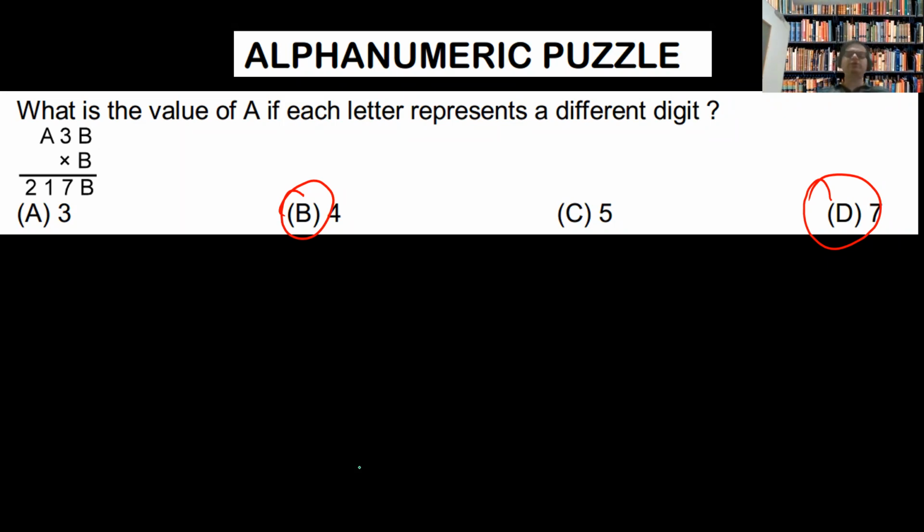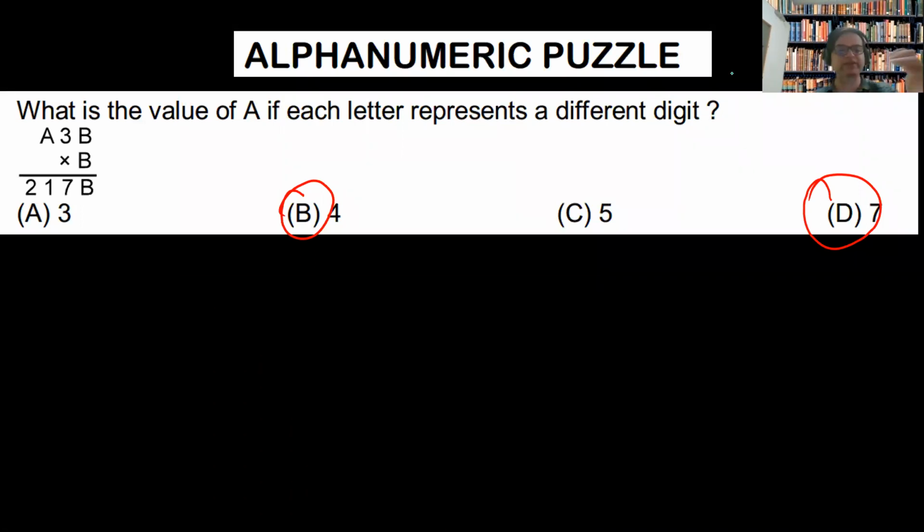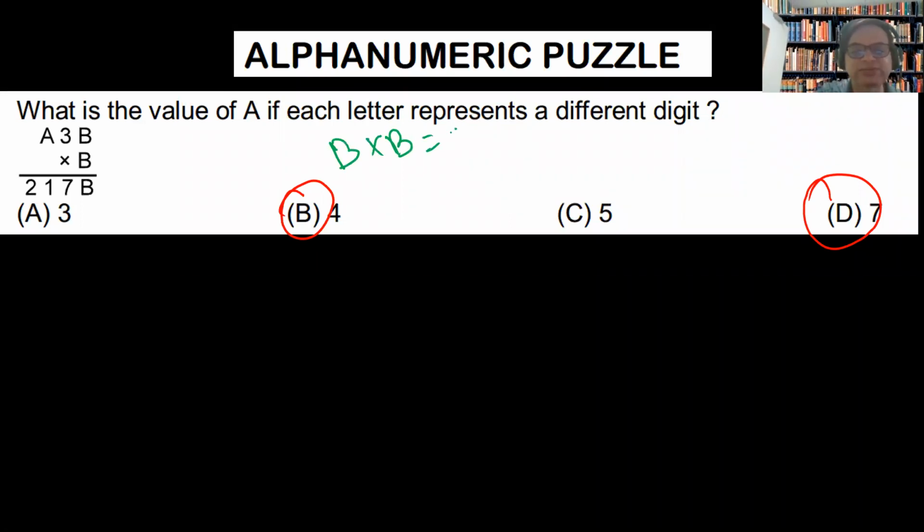How can anybody do the question so quickly when he does not have a clear logic for assuming the value of B? My fears are, I hope my fears don't come true. Observe the question very carefully. Let us observe the question very carefully. See what we are having. B multiplied by B is giving me the result as B.